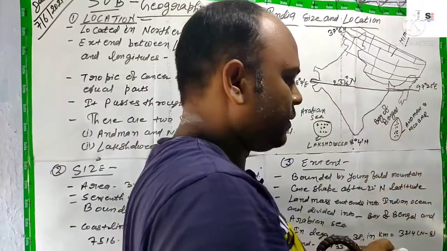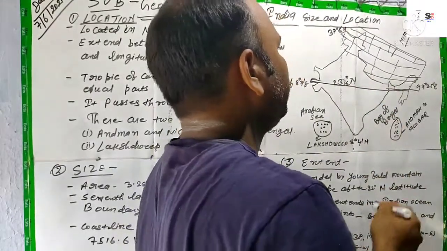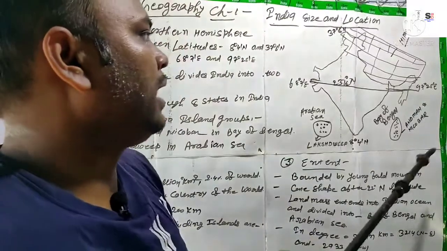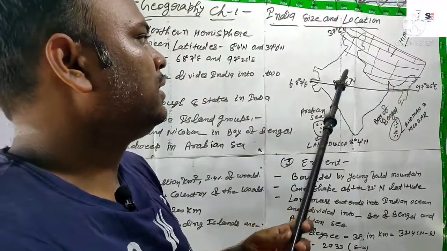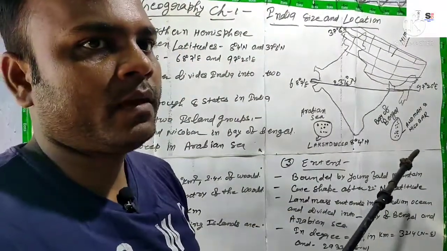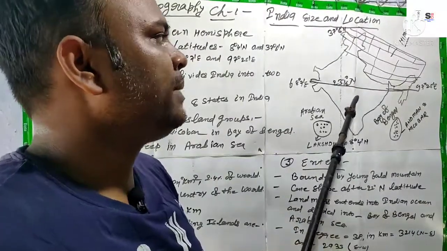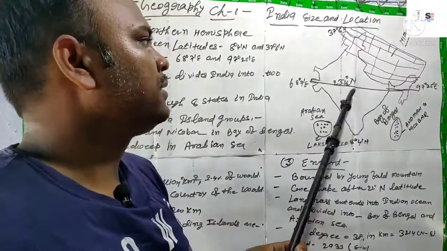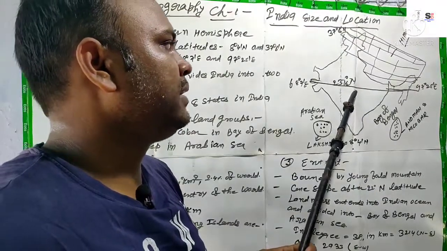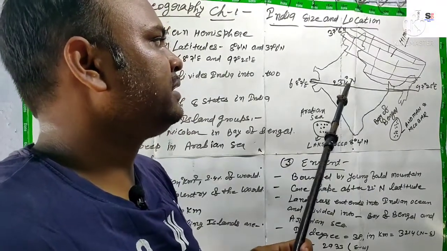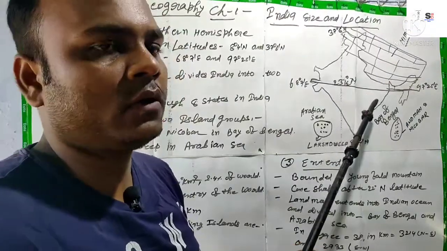This is such a line which divides India into two equal halves, north and south India, isn't it? Which line divides India into two equal parts? That is the Tropic of Cancer, and its value is 23 and a half degree north.